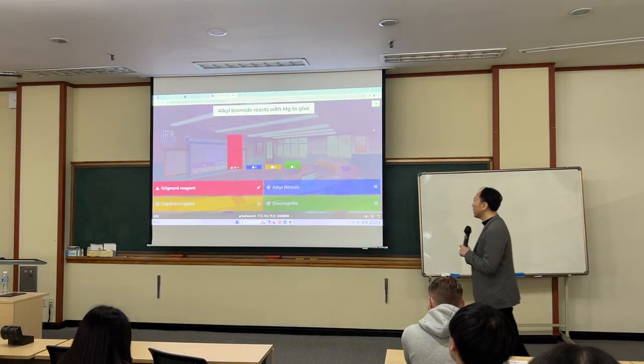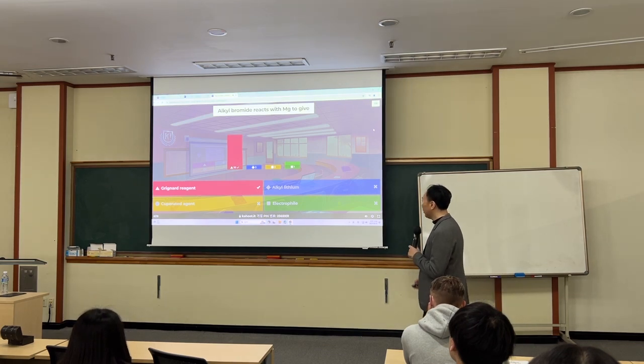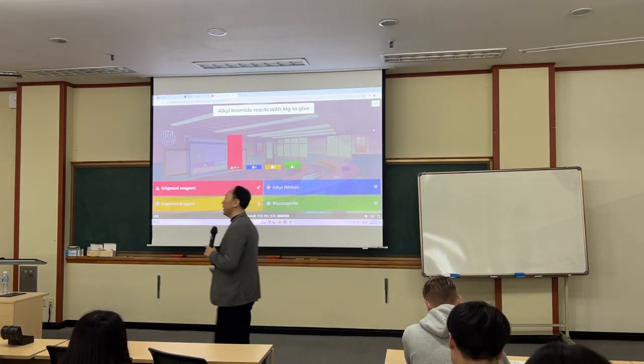Okay, that's a Grignard reaction, and that generates not an electrophile, that generates a nucleophile. Okay? You can reach nucleophile.